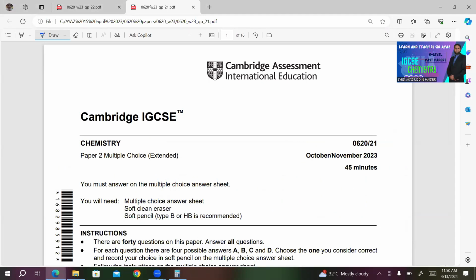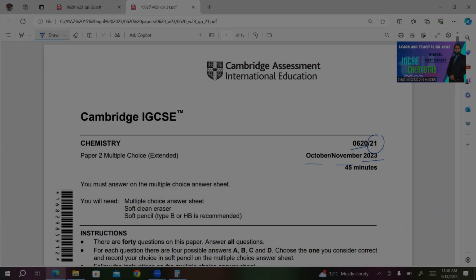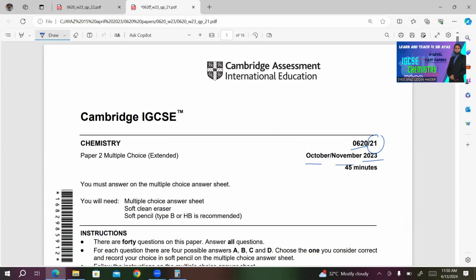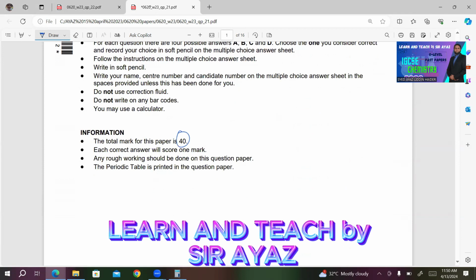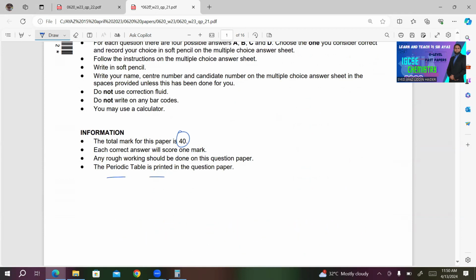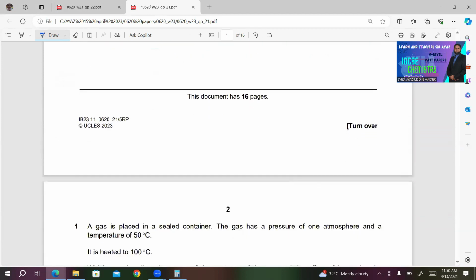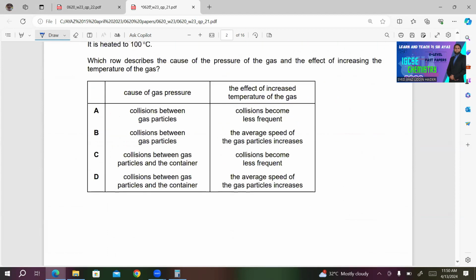So I was doing past paper questions and this time I'm doing this for 0620 and I selected variant 21 of October-November 2023. I'm not going to read the other formalities for this paper, like instructions and the format of the paper. You know, it's paper 2, multiple choice extended version, of 45 minutes. There will be 40 questions on this paper. You have to choose one of the best answers. 40 marks for this paper. The periodic table is printed in the question paper. Any rough working, whatever you want to do, you will do on this paper. So let's start the paper.